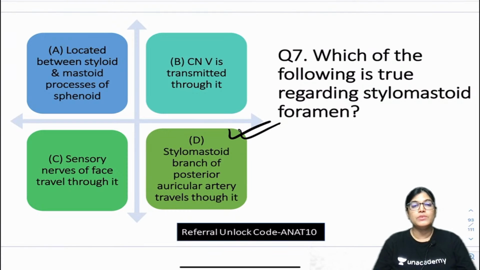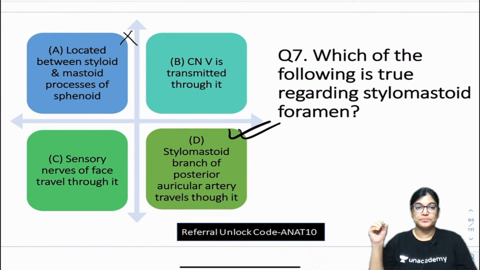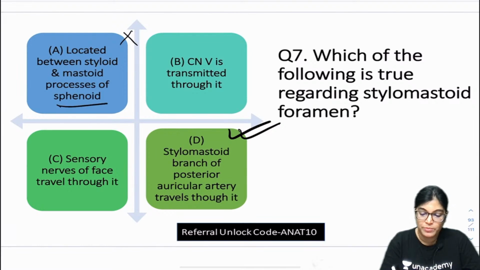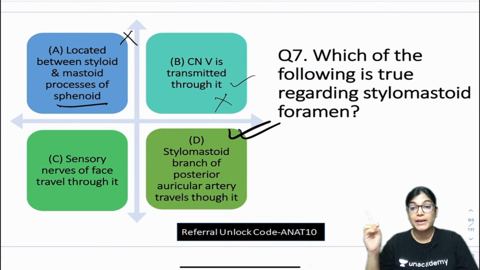Now, the first thing is that the first option which is given here about the location is absolutely wrong. Option A is not right, it's wrong. Why? Because it's not located between the styloid process and mastoid process of sphenoid, but the mastoid process of temporal bone, not the sphenoid bone. So, it is wrong. Fifth cranial nerve traversing through it is not right. The fifth cranial nerve is the trigeminal nerve.